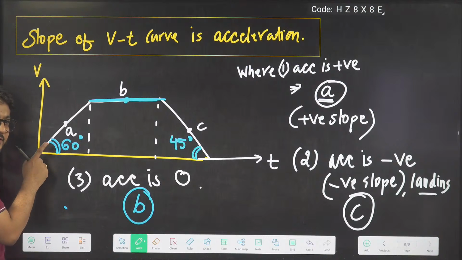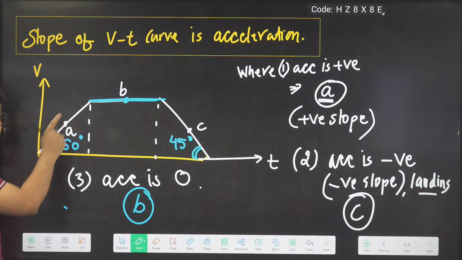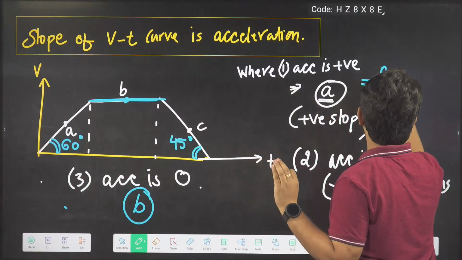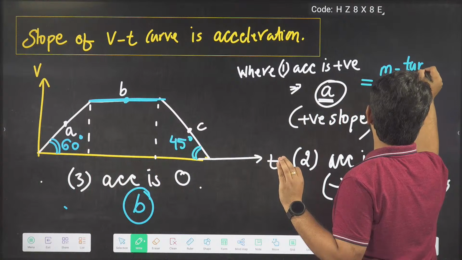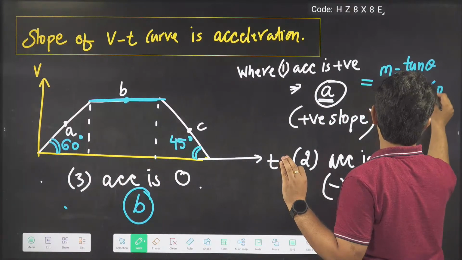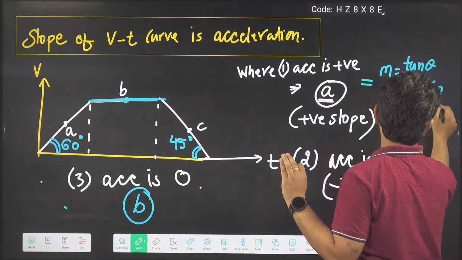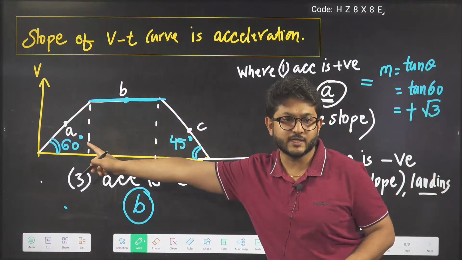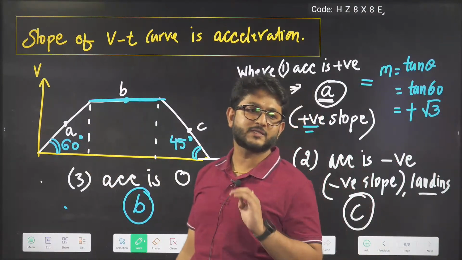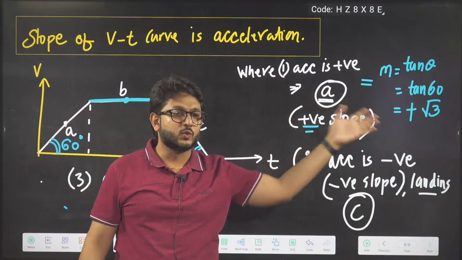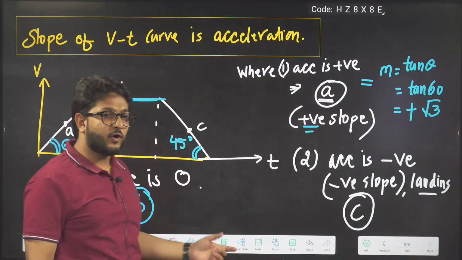Here the angle is given as 60. What is this slope going to become? Very easy. It is a positive slope. So in this case, slope will be tan of theta, so tan of 60. The answer will be root 3, but it will be positive because here the slope is positive. So the answer will be plus root 3. So here we have m equals plus root 3. And what is m here?